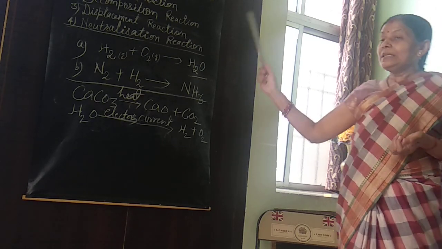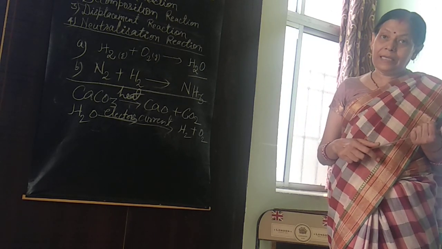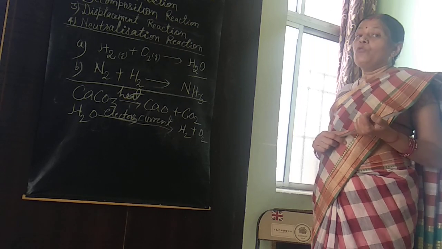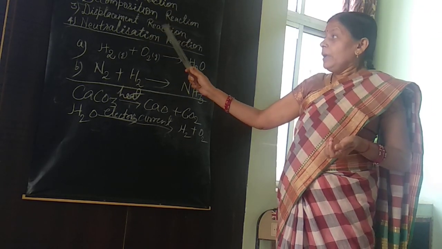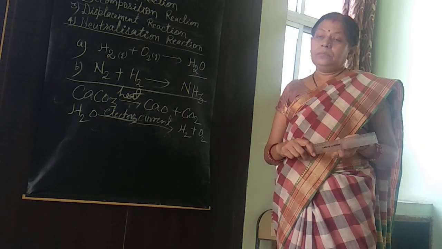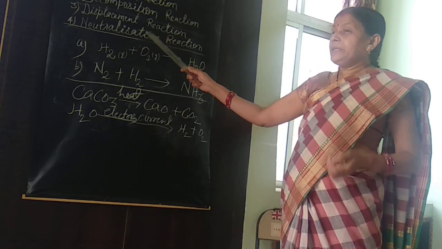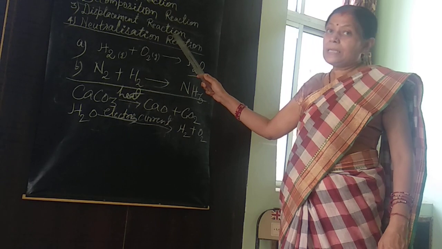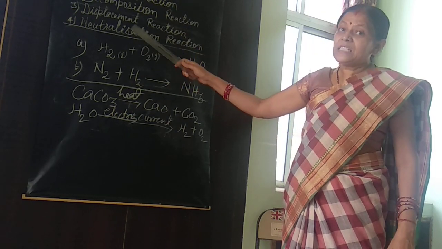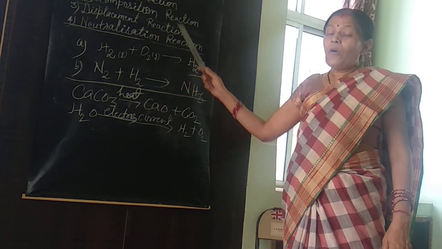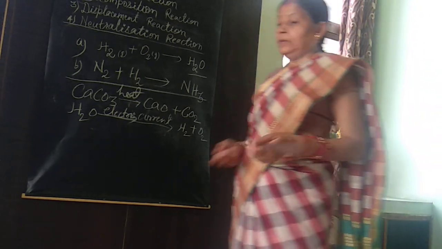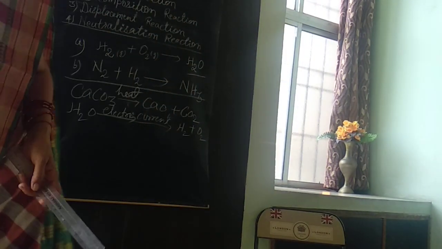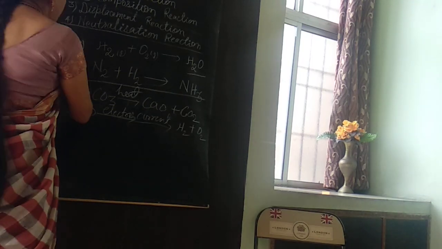Displacement reaction is a type of chemical reaction in which one element displaces another from the compound. And it will be more clear from the example.